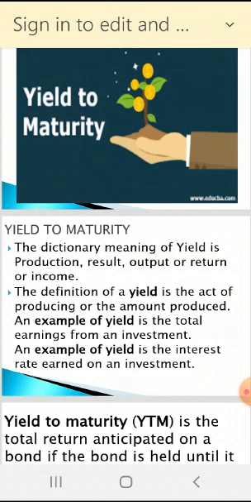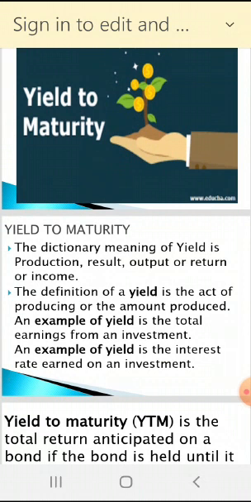If you grow a small plant, the plant increases as time increases. So yield to maturity is what we have to find out. The definition of yield is the act of producing or the amount produced.